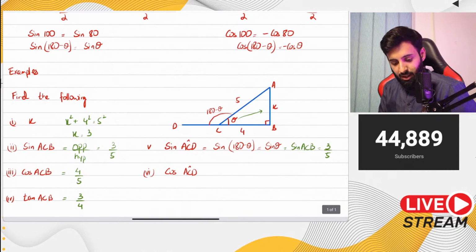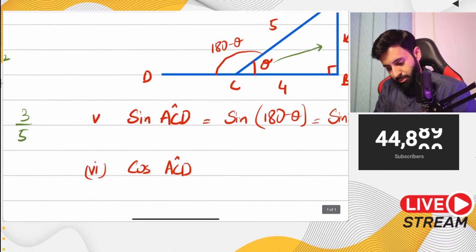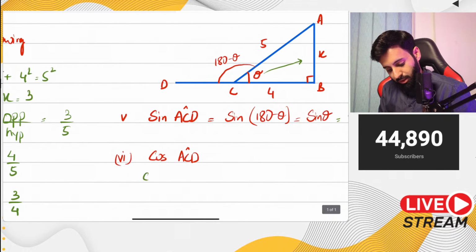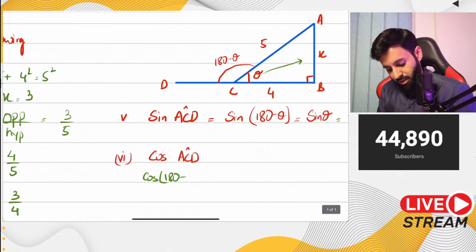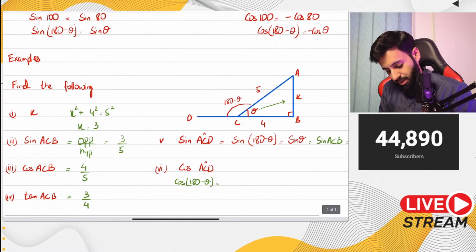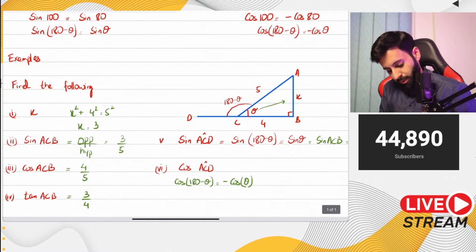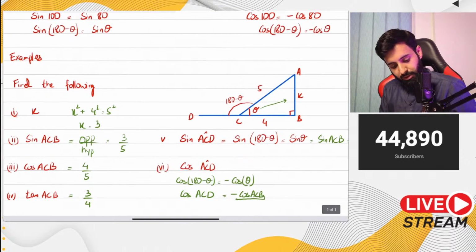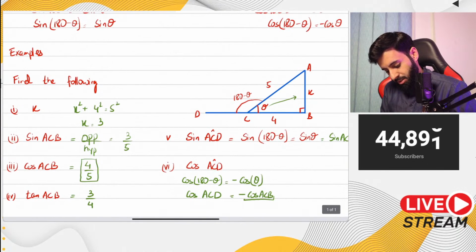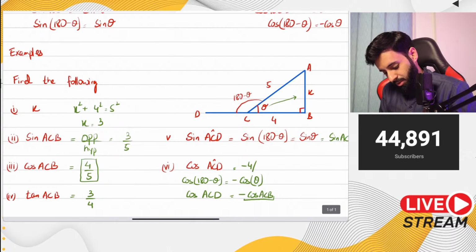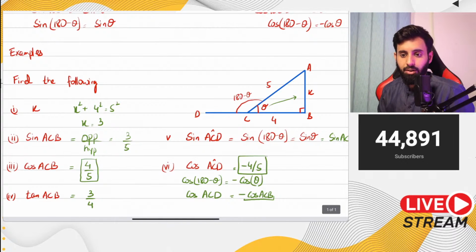Now, as far as cos is concerned, what do we know about cos? We know from prior knowledge that cos of 180 minus theta, the cos of the supplementary angle, is equal to minus the cos of the acute angle. We already know what cos of theta is. So cos ACD will be equal to minus cos of ACB. Now cos ACB is something we've already worked out. It's 4 upon 5. So all we've got to do is change the sign. The final answer turns out to be minus 4 upon 5. And there you go.